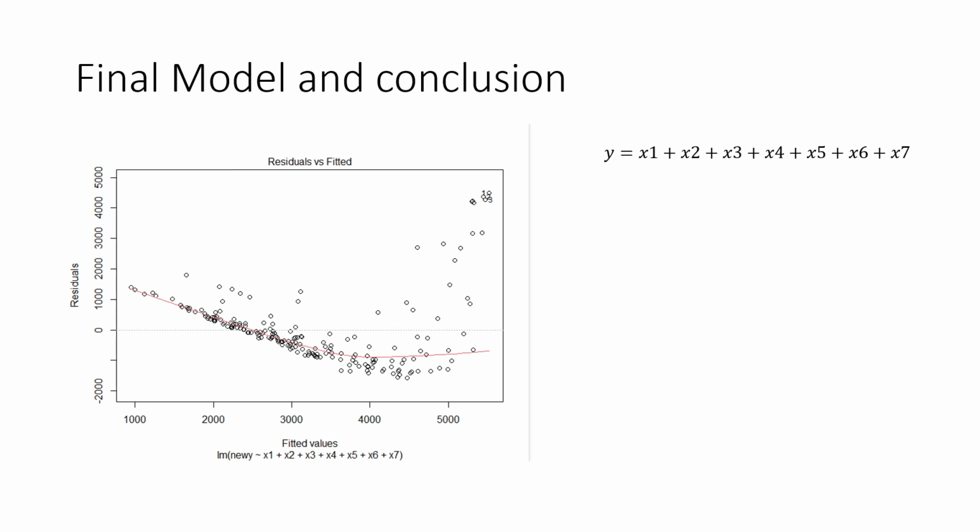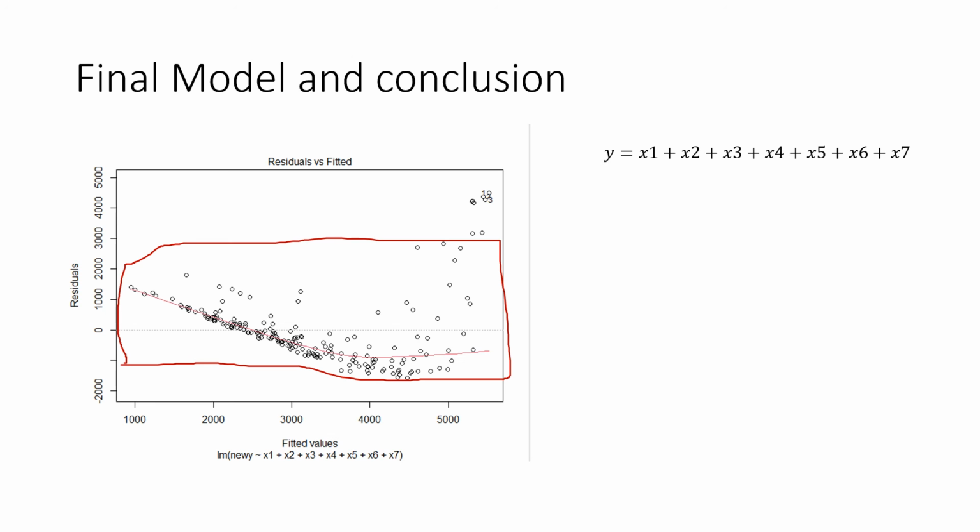Even though the model is not improved that much, compared to the original model, the data is slightly more centered around 0, and it's more of a linear relationship now than it used to be compared to the very first model.